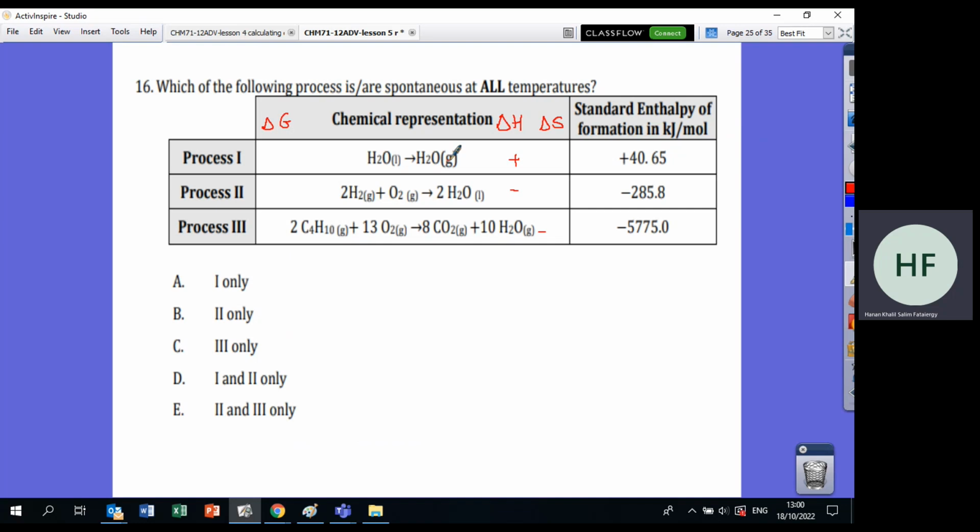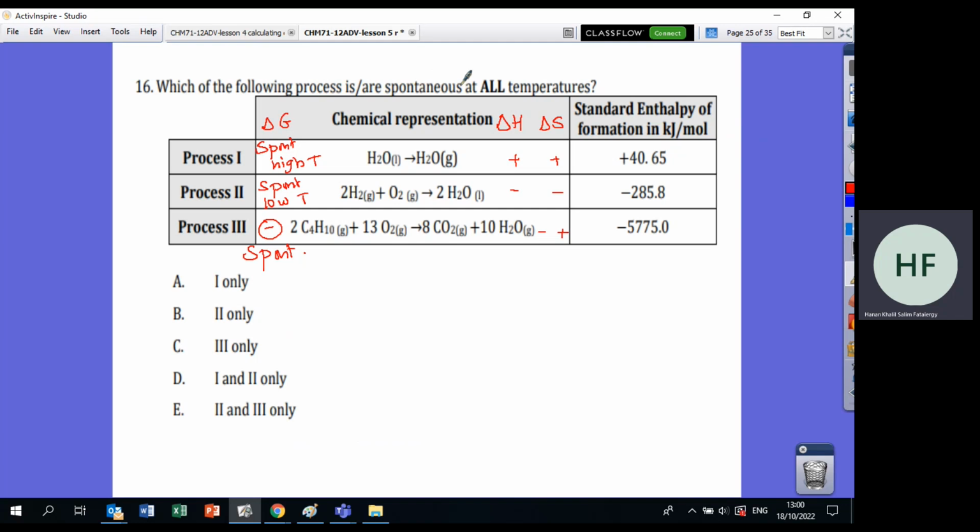Okay, delta S, liquid to gas. This is positive. We have here 3 moles of gas becoming liquid, so this is negative. And here we have 15 and 18, more randomness, and this is positive. Now plus plus, this one will be spontaneous at high temperature. Minus minus means spontaneous at low temperature. Minus plus, so this one will be minus, so this will be spontaneous.